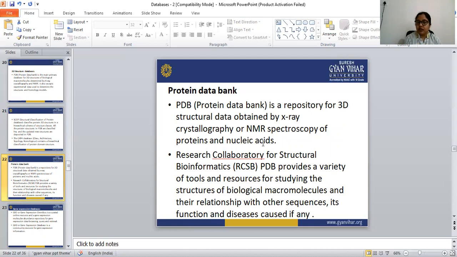RCSB PDB provides a variety of tools and resources for studying the structures of biological macromolecules and their relationship with other sequences, their functions, and diseases caused, if any. So this is the Protein Data Bank.